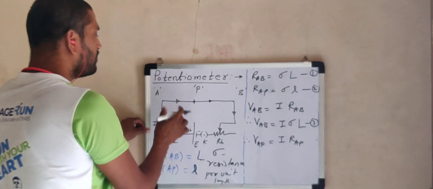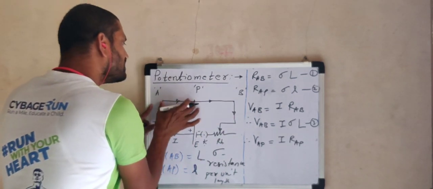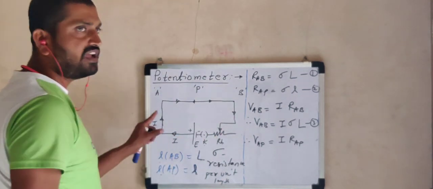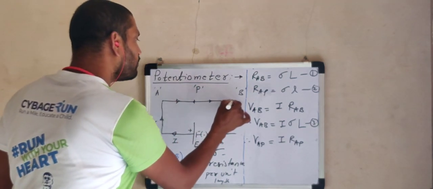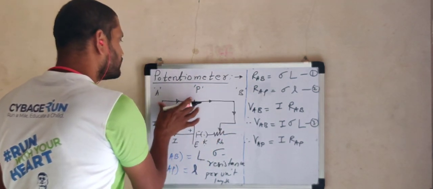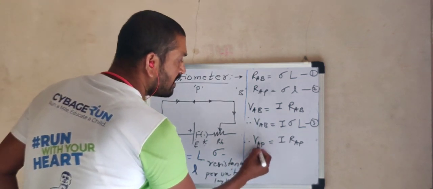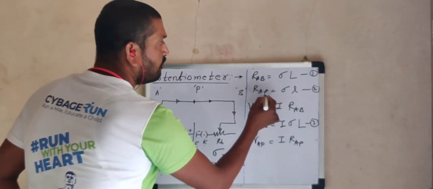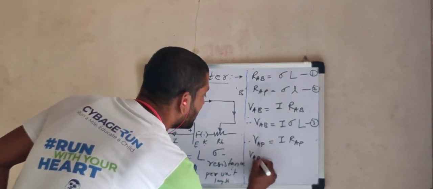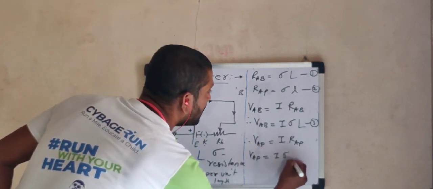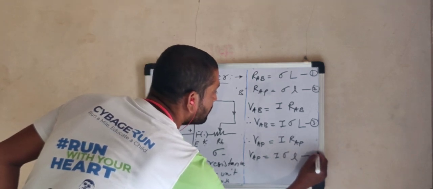Now the current will be the same, because the total length and this much length are part of one and only one path, and the same current flows through both. Whatever current flows through wire AB, the same current flows through AP, and hence VAP is equal to I RAP. Now from equation 2, RAP is equal to sigma into small l, hence VAP will be equal to I sigma into small l, equation number 4.